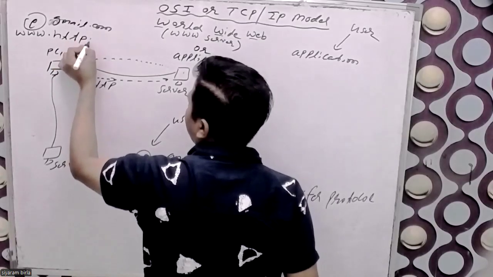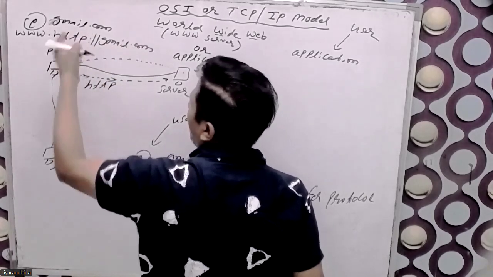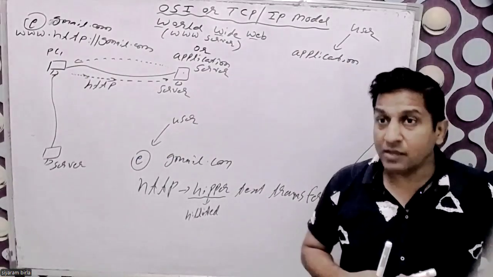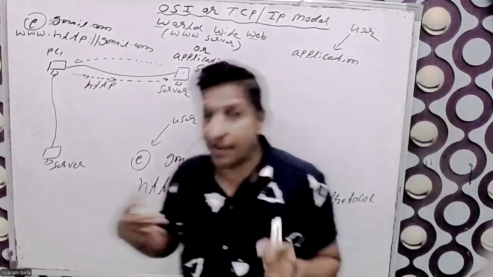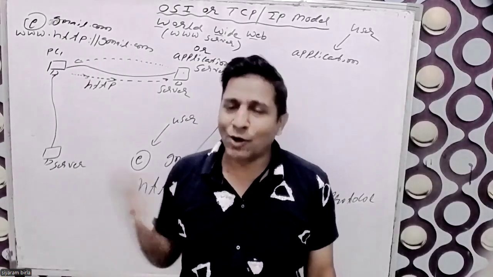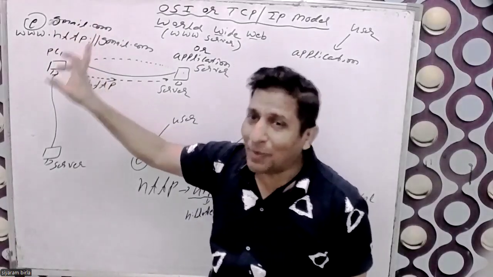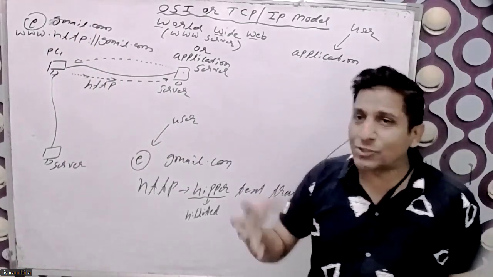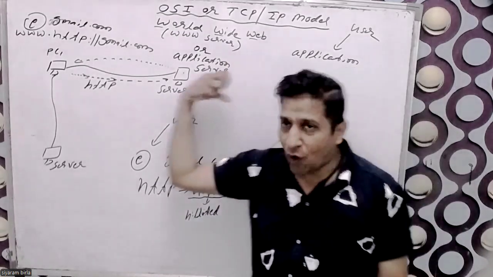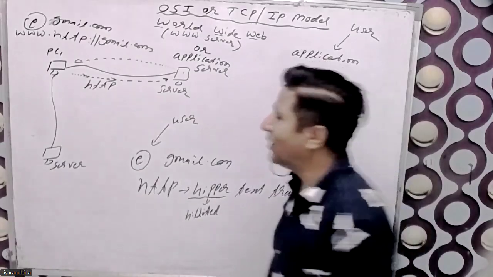HTTP and after that colon gmail.com. Automatically it will be written. I have written gmail.com, so automatically HTTP is mentioned over there. In most cases there is HTTPS, but I will explain what HTTPS is in the upcoming classes. Right now my target is HTTP. So once I type gmail.com, automatically HTTP is mentioned over there. It will transfer the application form and fetch it in front of the user.